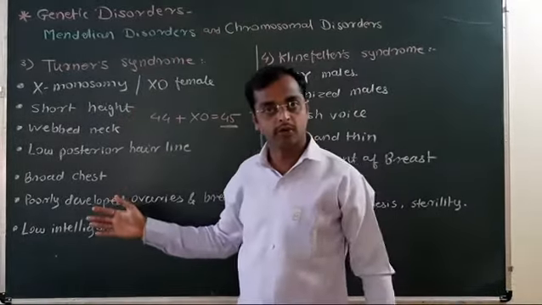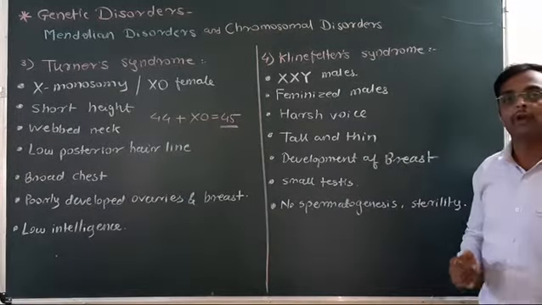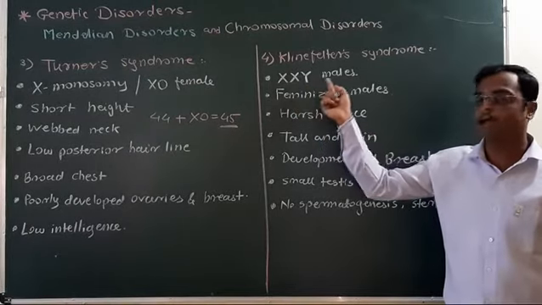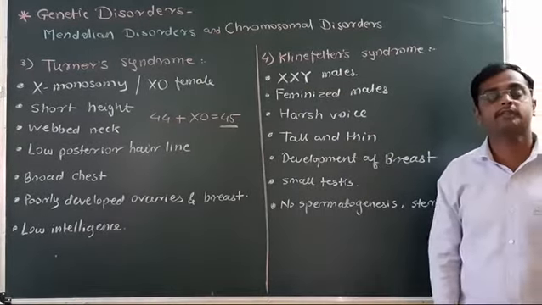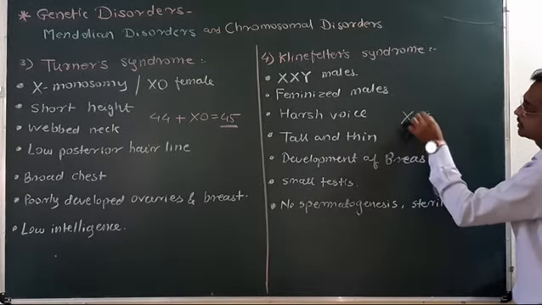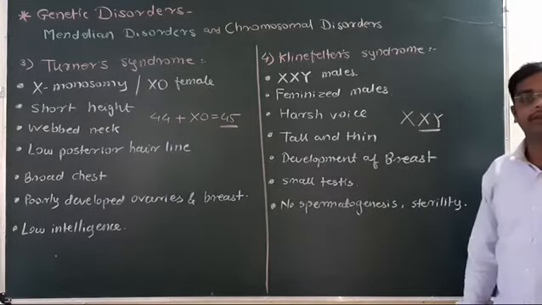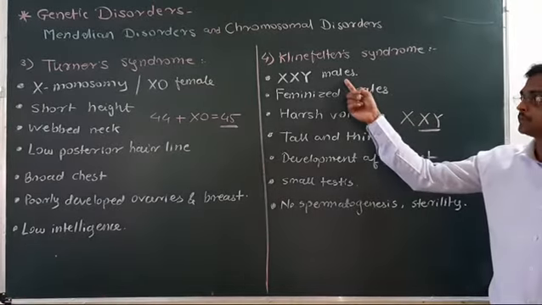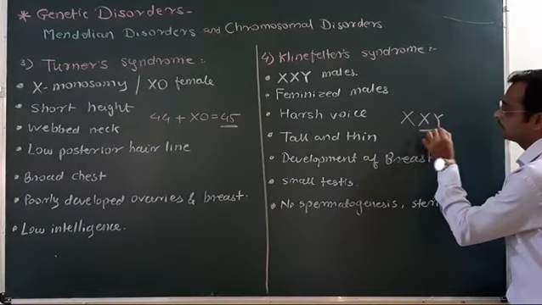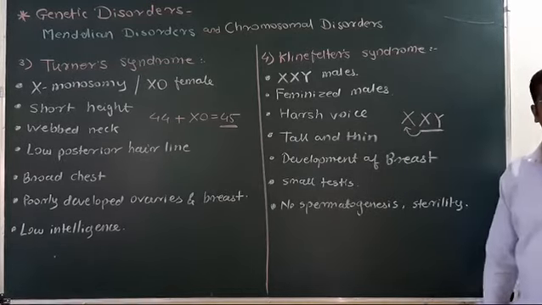Understood Turner syndrome? The next one is Klinefelter syndrome. Klinefelter syndrome is described as XXY males, meaning addition of an extra X chromosome in XY. Phenotypically, these patients are male, but in addition to the XY, an extra X chromosome is present.